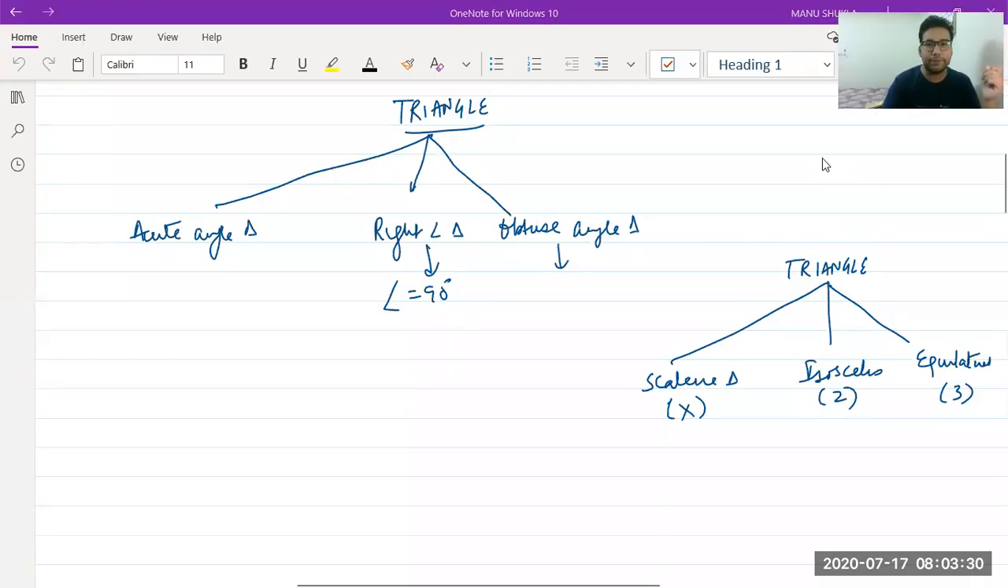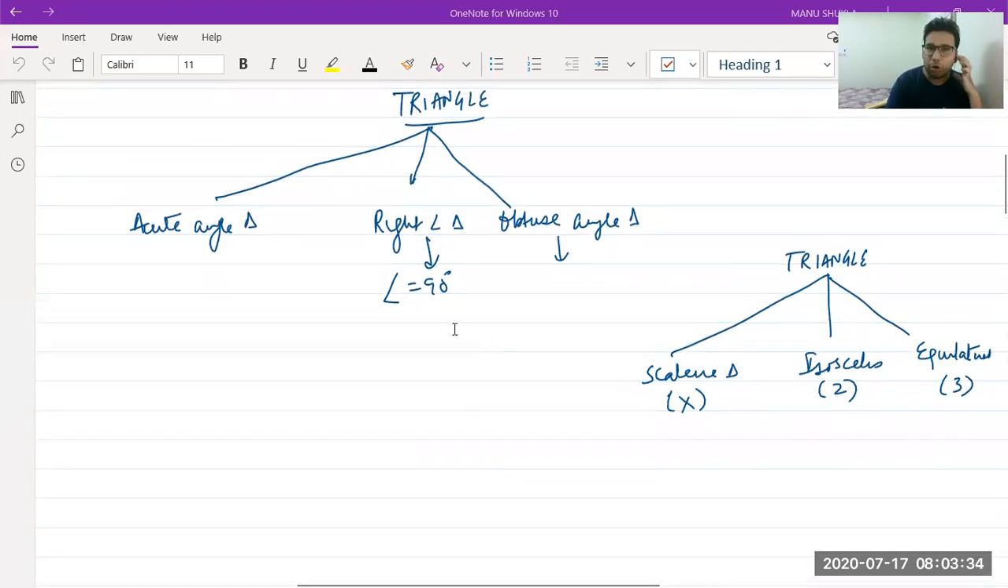Okay, so yesterday we started the topic triangles, in which we saw there are two bases of types of triangles. One was angle, second was sides. On the basis of angles, we have taken triangles like acute angle triangle, right angle triangle, and obtuse angle triangle. Then we have triangles on the basis of sides like scalene, isosceles, and equilateral.